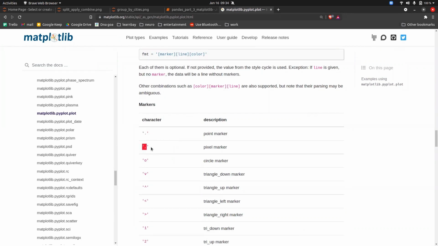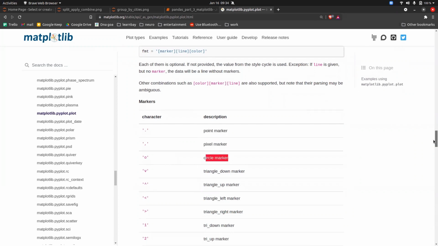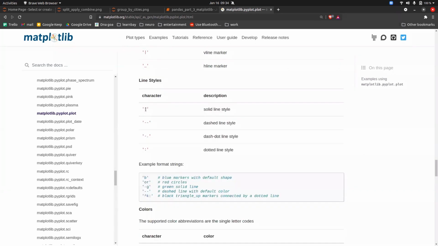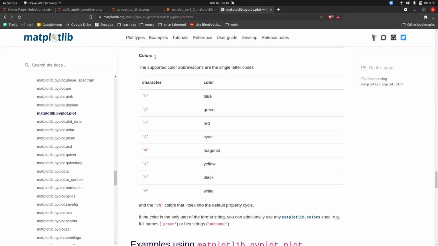Dot means point marker, comma means pixel marker, O means circle marker. If you scroll more down, there is something on line style that you can give. Hyphen represents something, double hyphen represents something, hyphen and a dot represents something, and a colon represents something. If you scroll more down, there are colors. Either you can go with this abbreviation or you can go with the full name here.